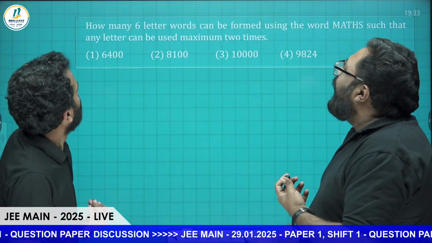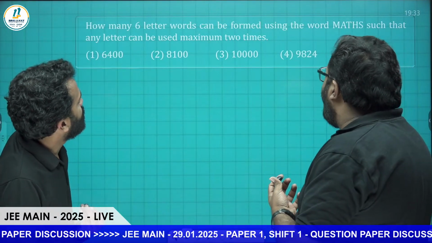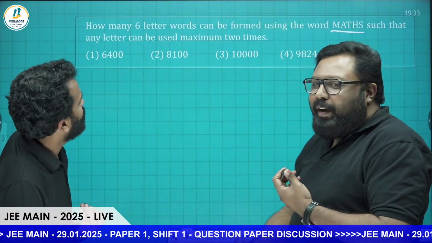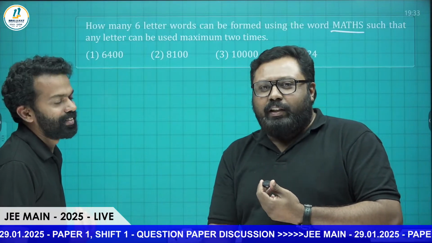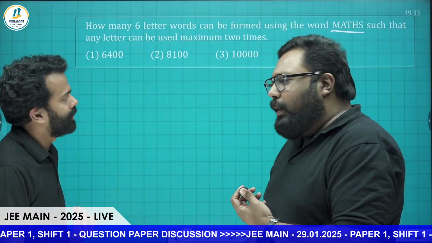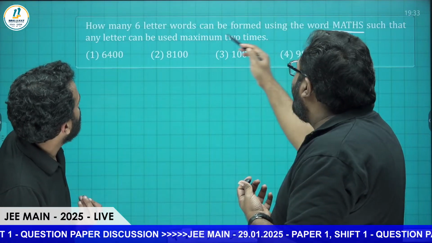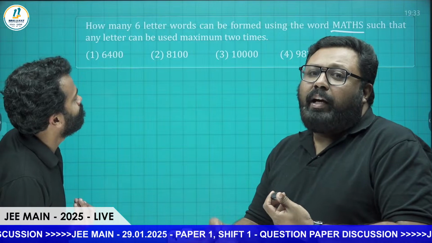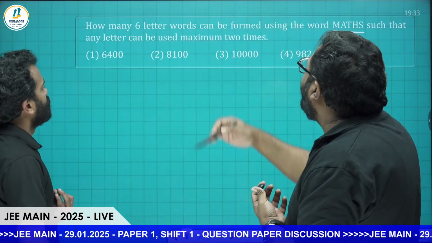That is all. Here, how many six-letter words can be formed using the word MATH, such that MATH has only 5 letters? So if you have to form a 6-letter word, some one letter should be repeated. Any letter can be used a maximum of 2 times. So what are the different cases?